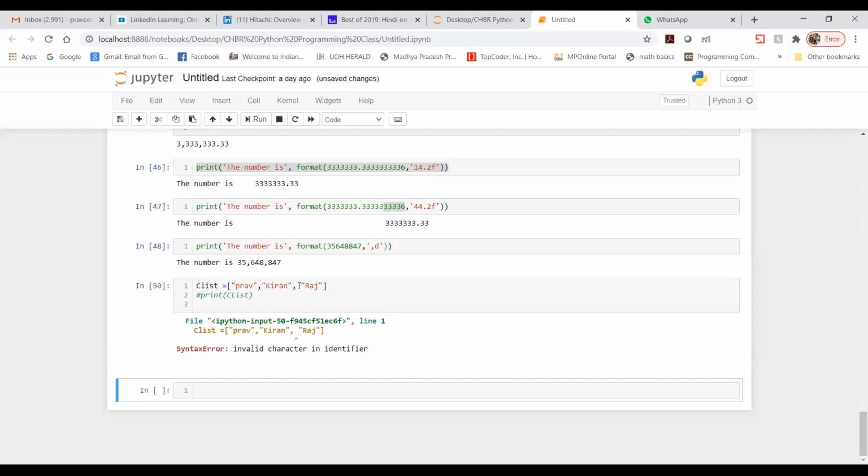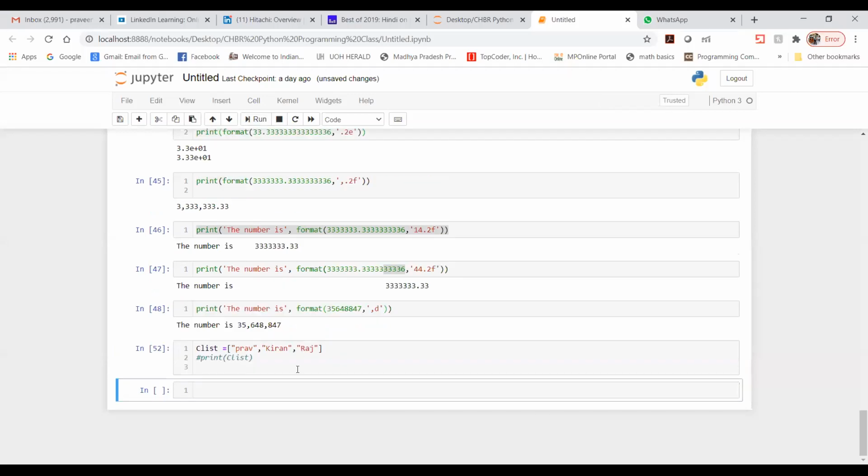Tell me, can anyone help me out with this? You know why? Because I just copied from Word and pasted here, so unnecessary space came from Word, which is not required.